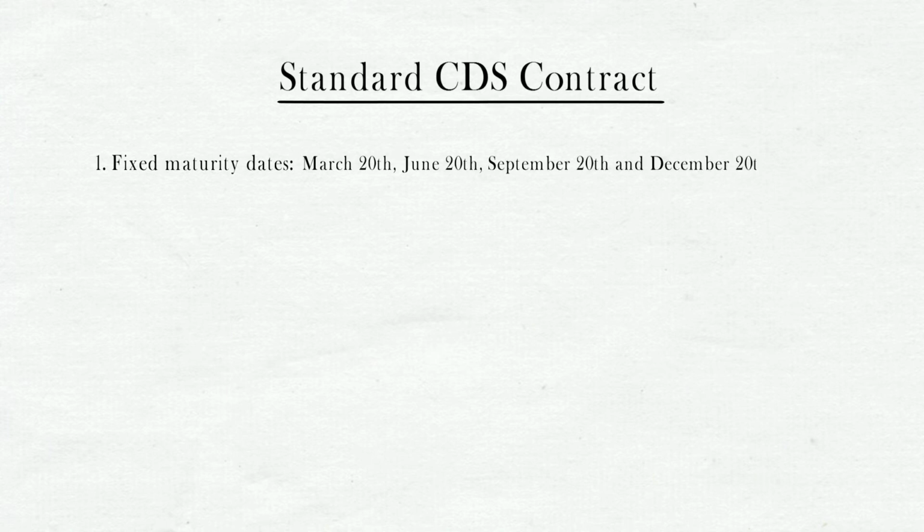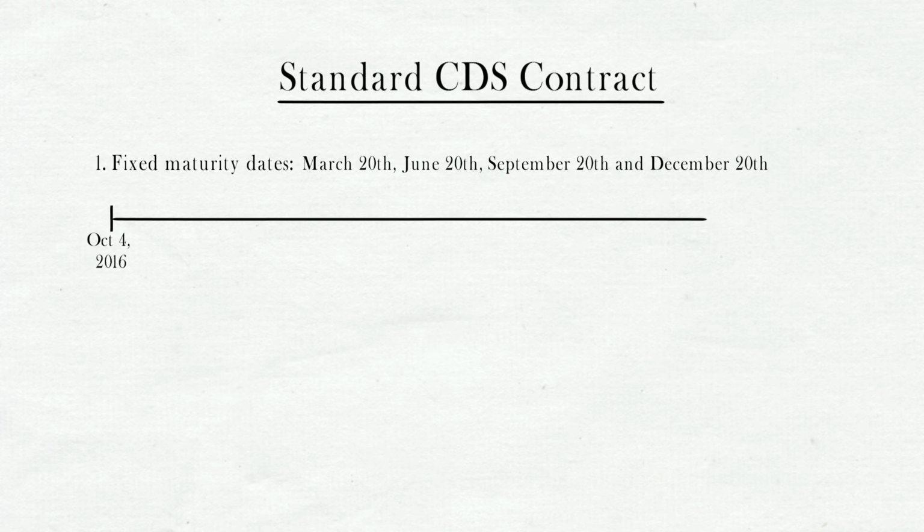Firstly, the maturity dates are fixed. There are 4 dates in a year on which a CDS matures. These are March 20th, June 20th, September 20th, and December 20th. So, if you buy or sell a 5-year CDS on, let's say, October 4, 2016, it is supposed to run until October 4, 2021. That is when the 5-year period is completed. But it will mature on the next standard maturity date, which is December 20th, 2021.